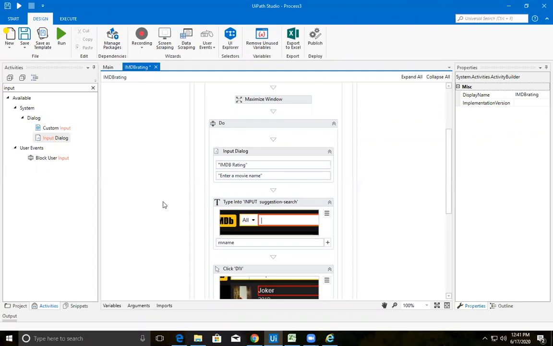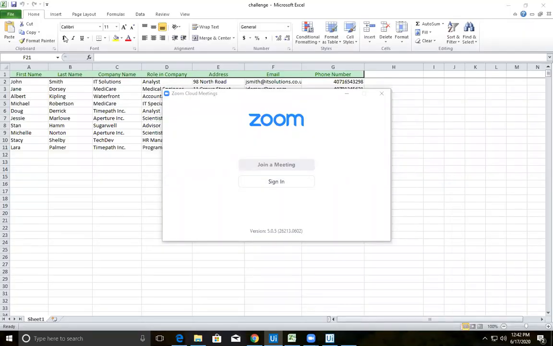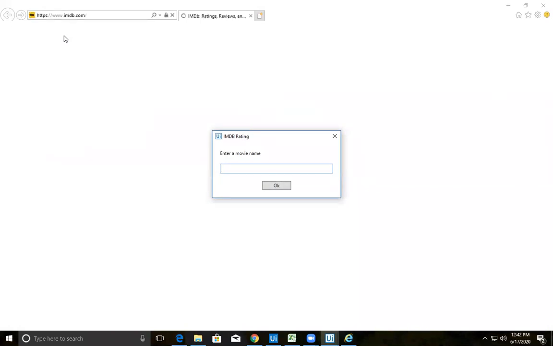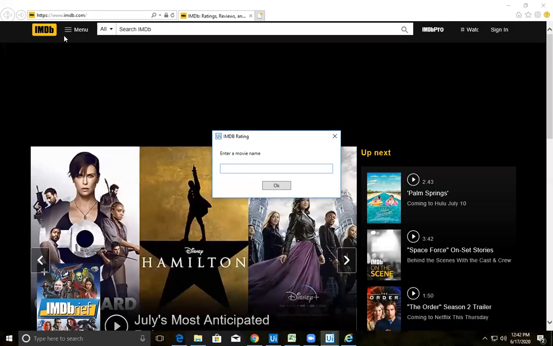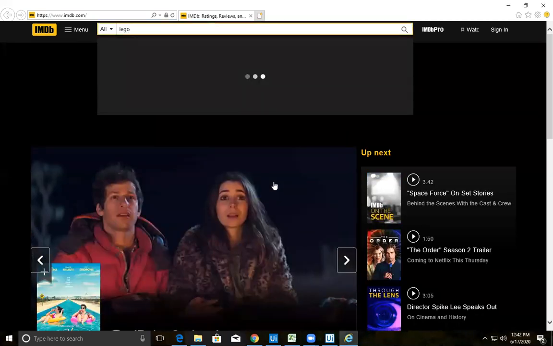Let's see whether it works or not. Let's save and close this browser. Is that clear till now? Very simple. Input dialog, I am accepting a value. Let's run this. Enter a movie name. Let it be Lego. I hope you all know about the Lego movie. Lego has been typed there.